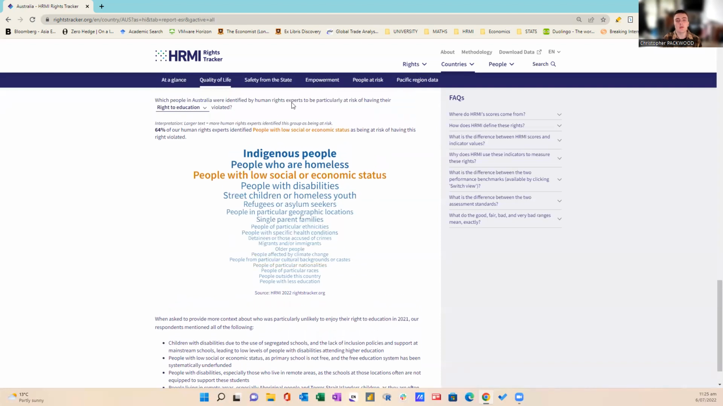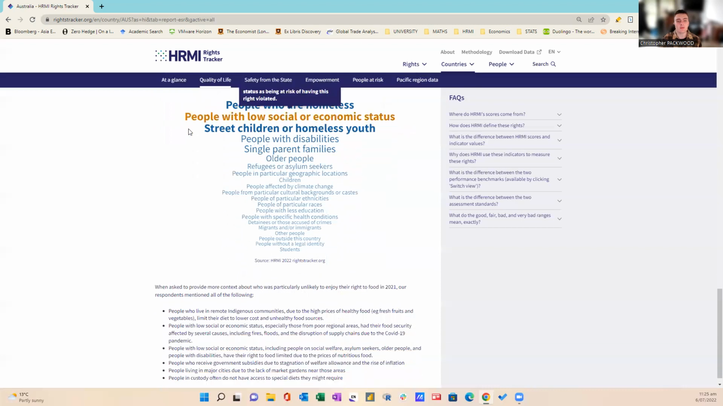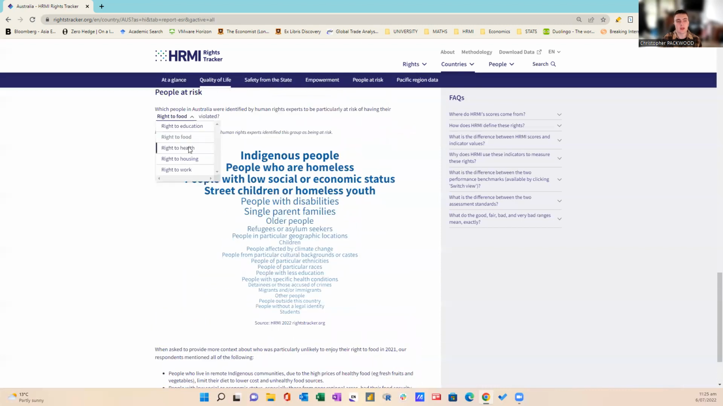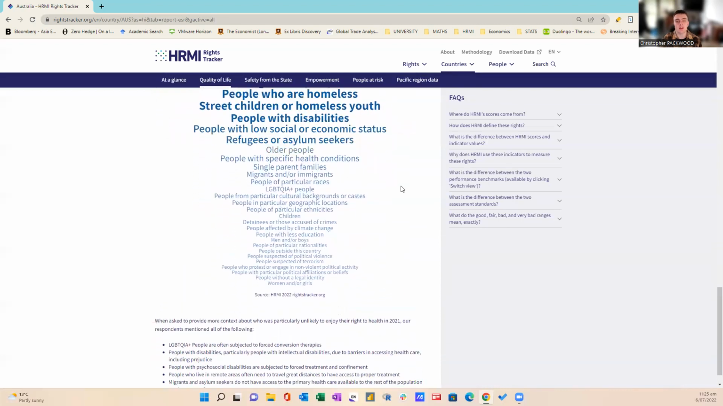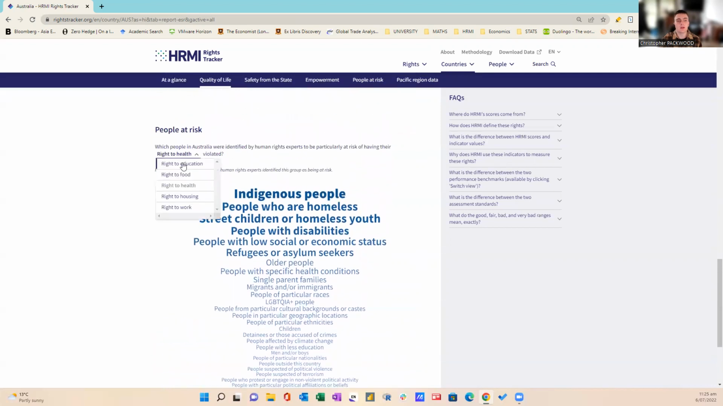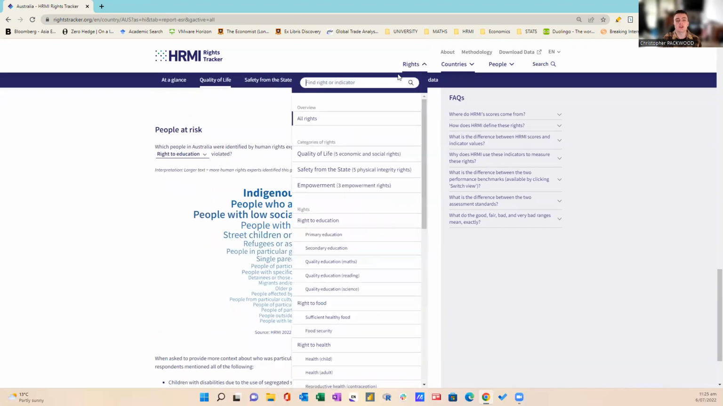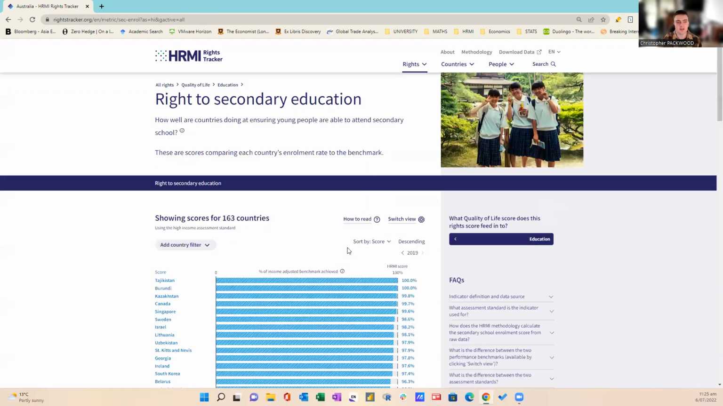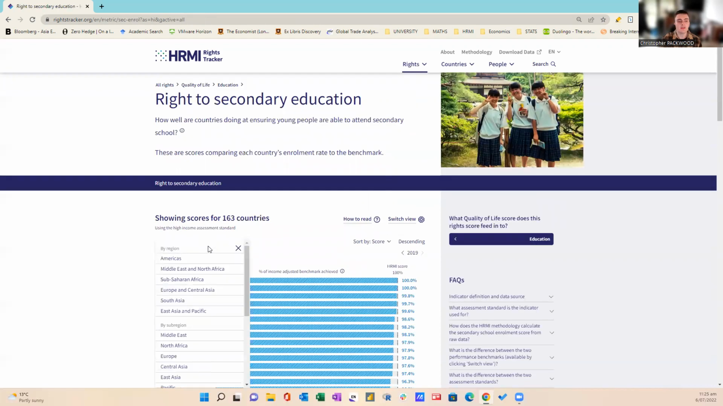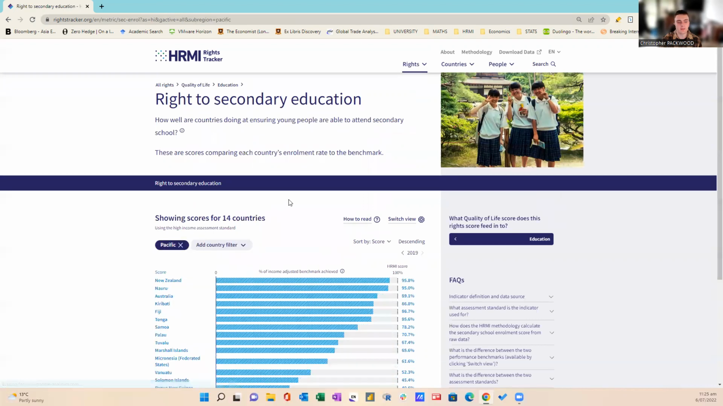And you can explore the people at risk section in your own time, and you can look at the other survey respondents when it comes to the other economic and social rights data. You can also go to the rights section and you can see how well Australia is doing compared to its neighbours. So if we go to the right to education and we go to secondary school education, we can filter this down into the Pacific region.